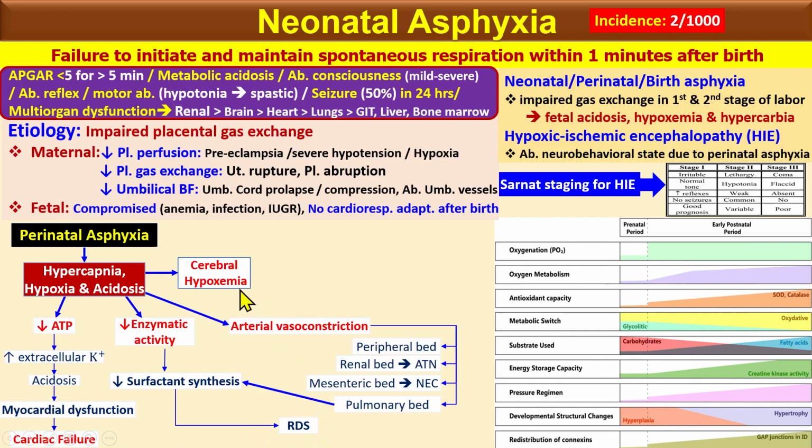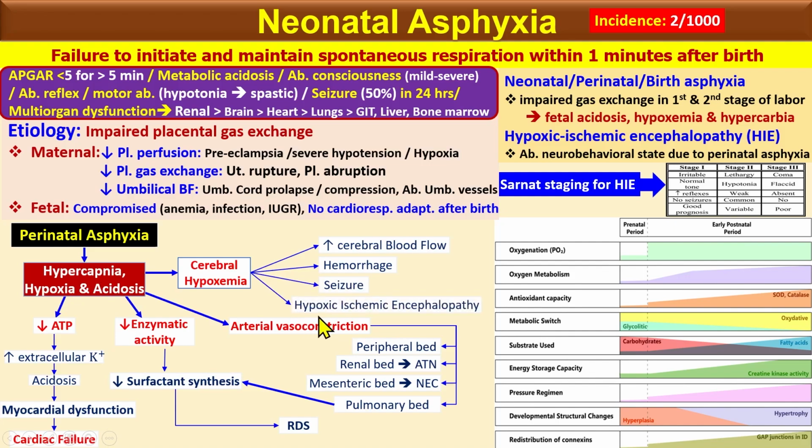Okay, if you look at the cerebral hypoxemia, which increases the cerebral blood flow, and which causes the hemorrhage and the seizure. Okay, and the hypoxemic encephalopathy.